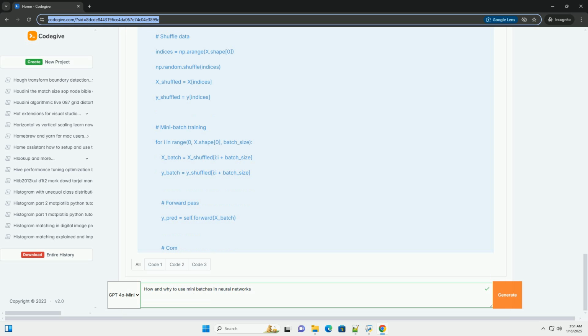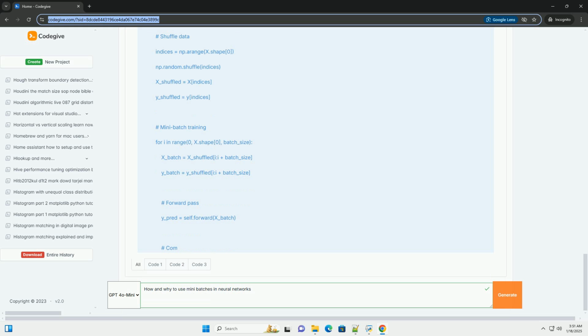3. Stability. The noise introduced by using a mini-batch helps the model escape local minima and leads to better convergence properties. 4. Regularization. The inherent noise in mini-batch gradient descent can act as a form of regularization, potentially improving generalization. Implementing mini-batch gradient descent.